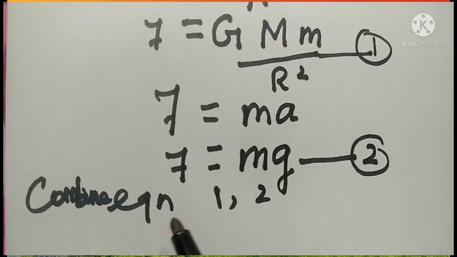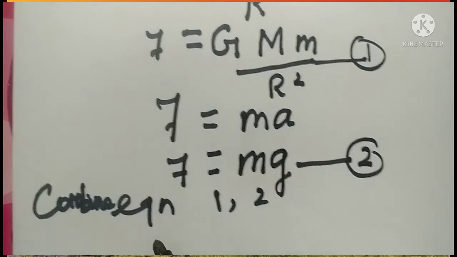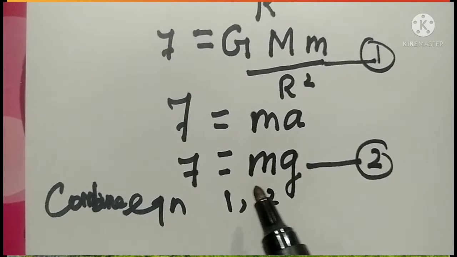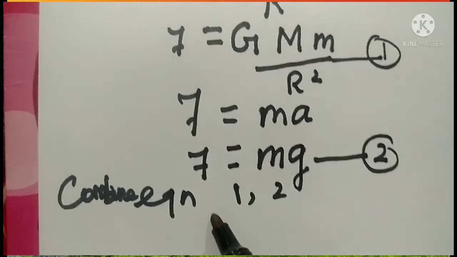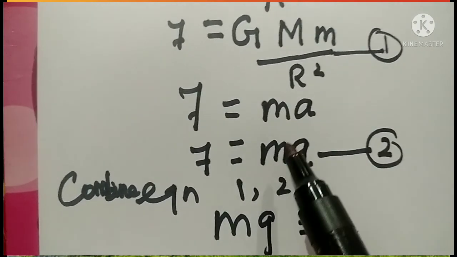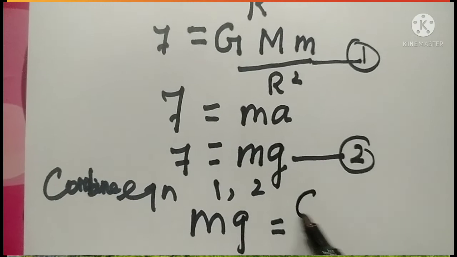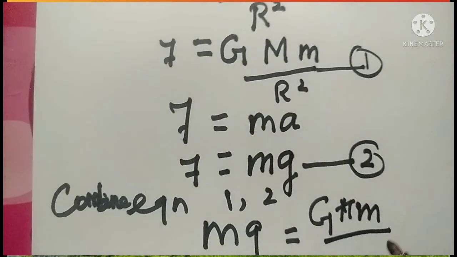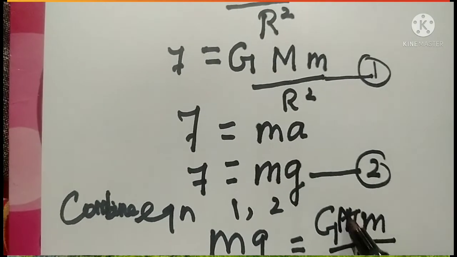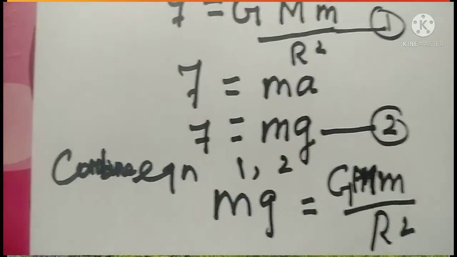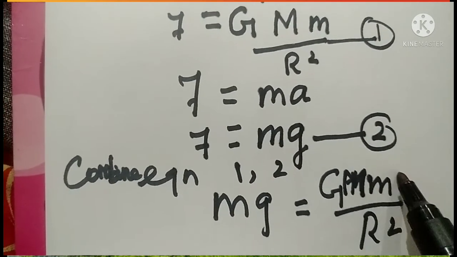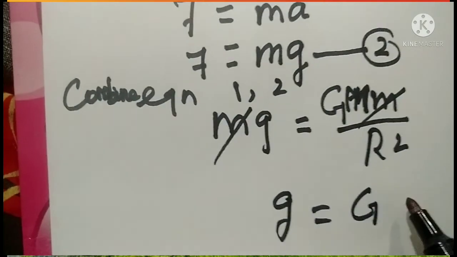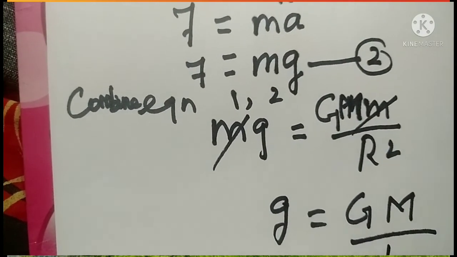Combining equation 1 and 2, on both sides we have force. So G capital M small m by R square is equal to m g. Now comparing both sides, the small m and small m get cancelled. So g is equal to G capital M by R square.